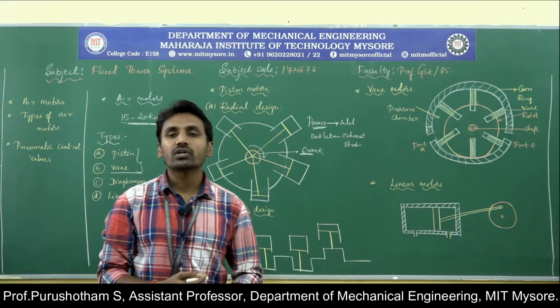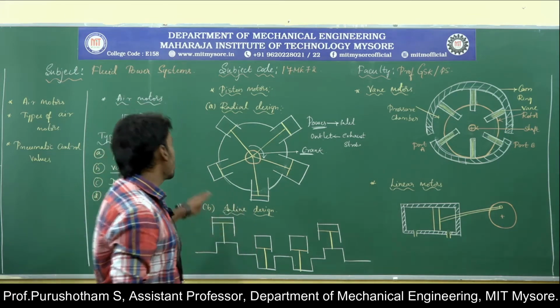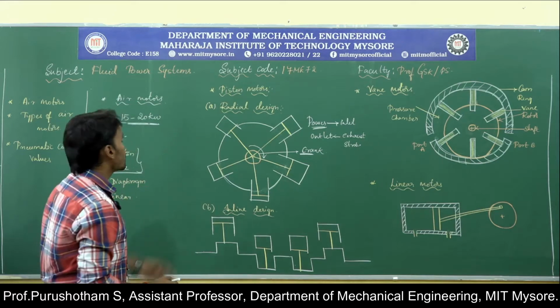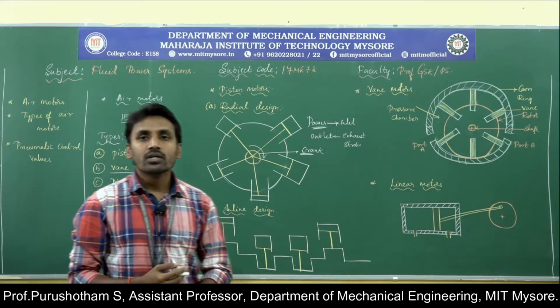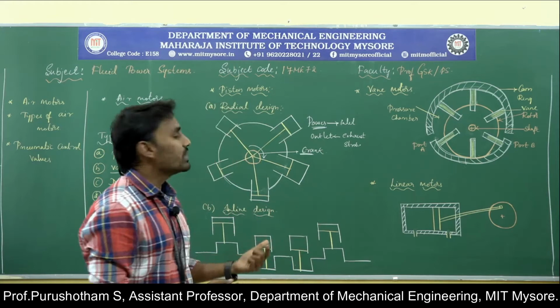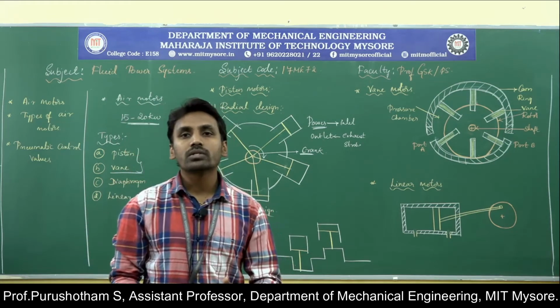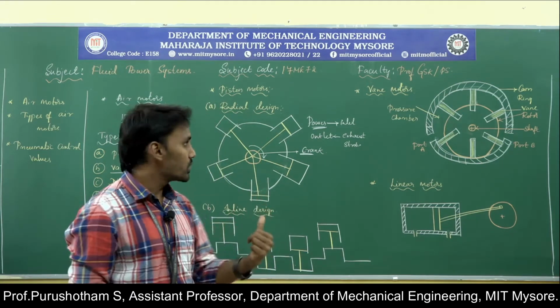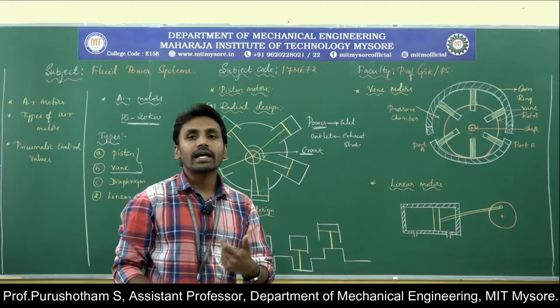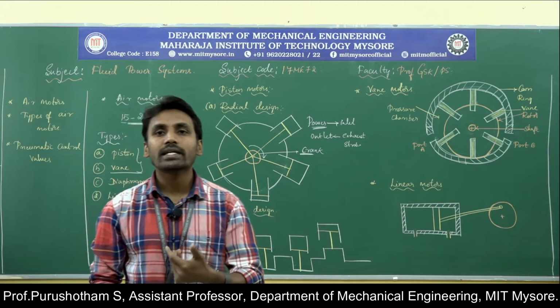Then coming to applications of these piston motors, they are used in fractional power motors, that means in portable or bench tools. We go for piston motors as well as for light lifting, hoisting or material handling.